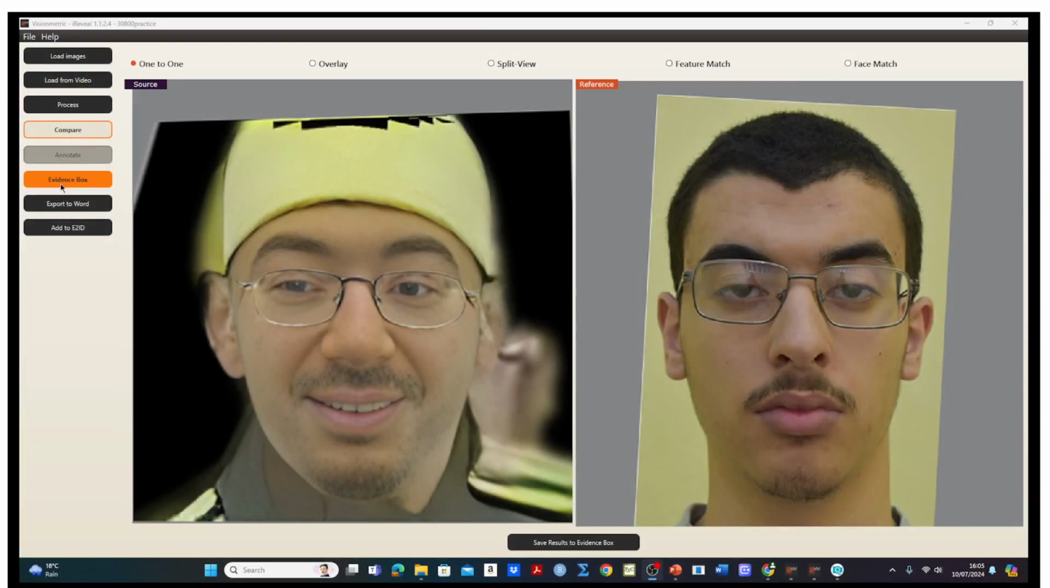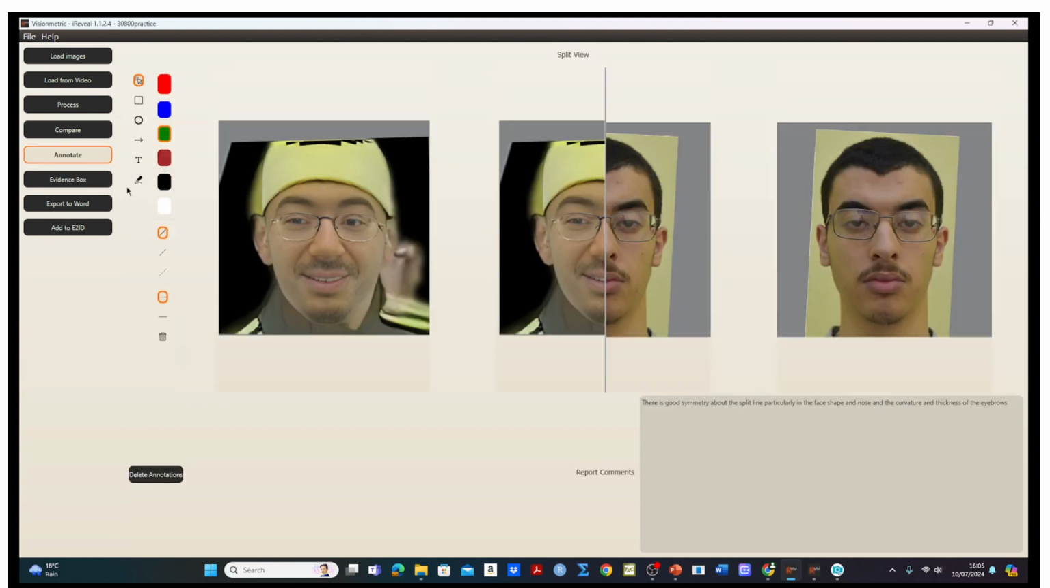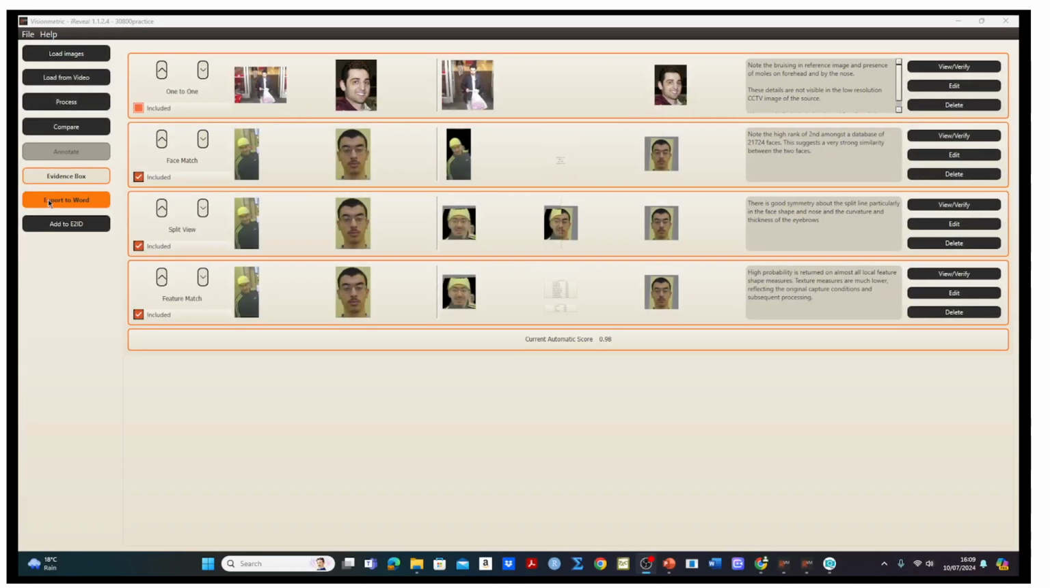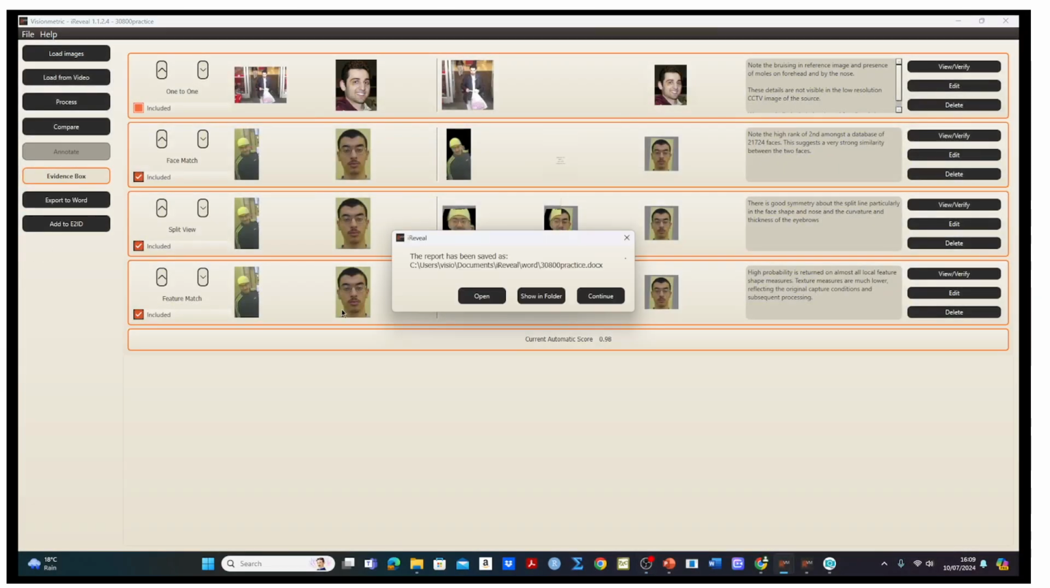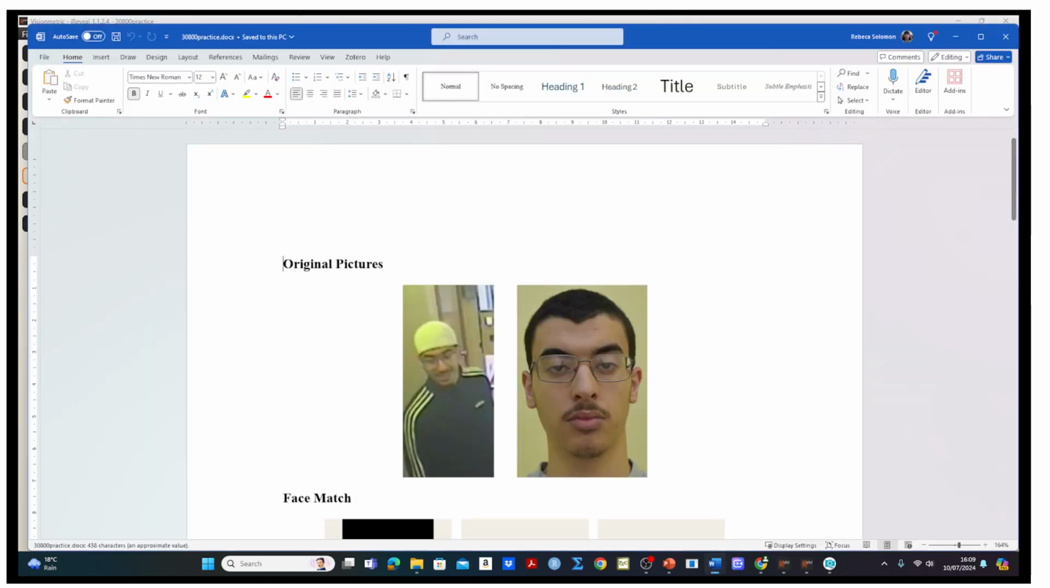All saved items of evidence can be viewed in iReveal's evidence box. The type of comparison made, the images used, the match scores obtained and your written observations are all recorded and neatly organized. When all the evidence has been gathered and your analysis is complete, just use the automatic report generator. It's a huge time saver.